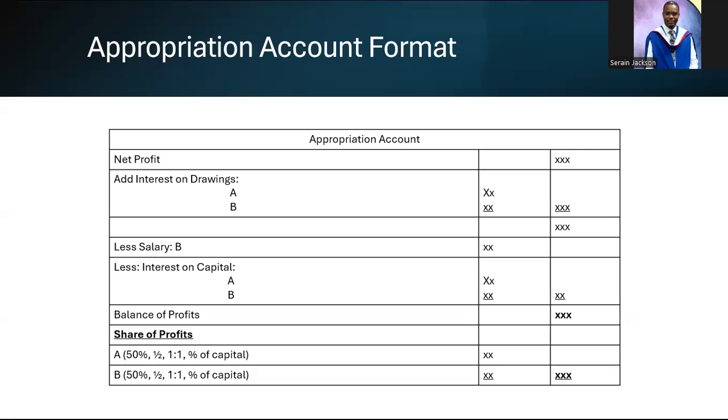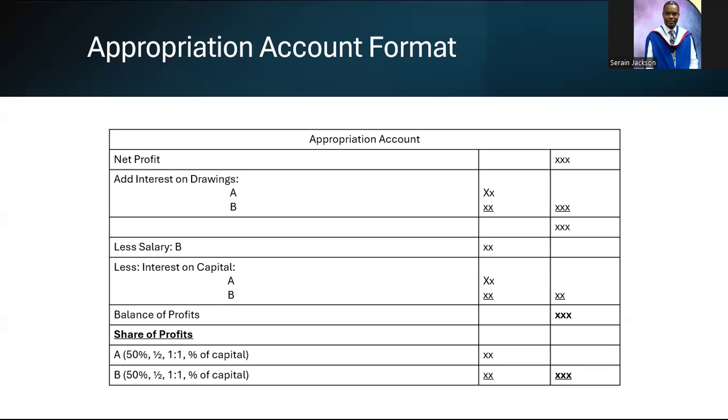And then you add it to the net profit to get this figure. Now, there are times when a partner may work in the business, and if a partner works in the business, you call them an active partner, right? For POB students, they would receive a salary. You have to subtract the salary from the profit, and you have to subtract what is called interest on capital.